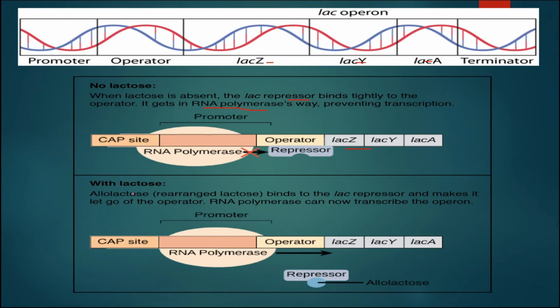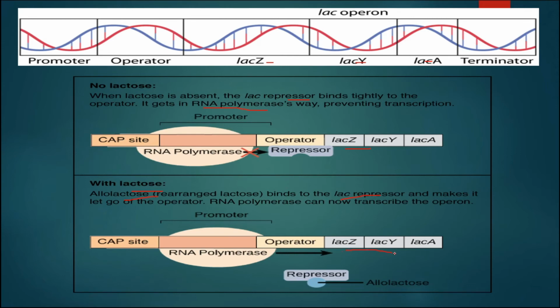And if lactose is supplied, that is allolactose, then this lactose will bind with the lac repressor which is produced by the I gene or the regulatory gene, and it will prevent the lac repressor from binding to the operator.